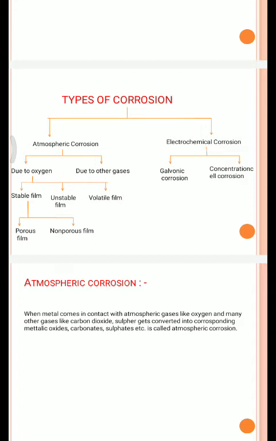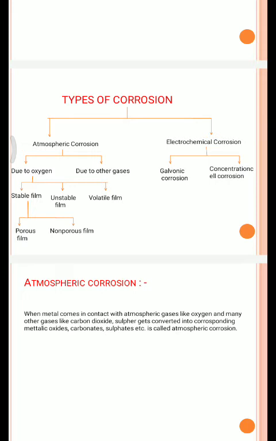In volatile film, the metal comes in contact with oxygen and gets converted into metal oxide. Then this metal oxide vaporizes into the atmosphere. Again the metal comes in contact with oxygen, gets converted into metal oxide, and again it vaporizes.